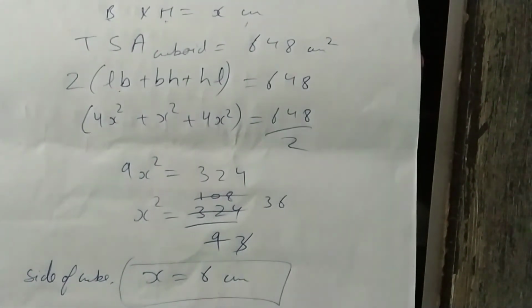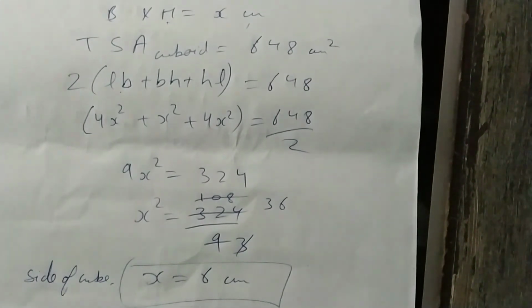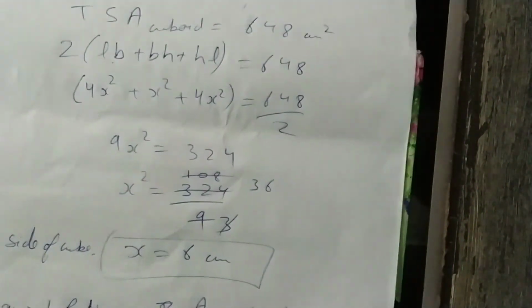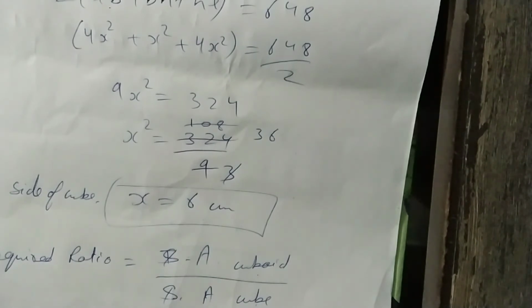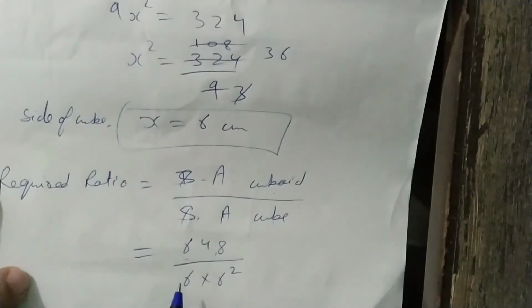Secondly, they were saying to also find the ratio between the surface area of the resulting cuboid and the surface area of the cube. So surface area of cuboid, surface area of cube. The cuboid's is given in the question and the cube's is 6 side square.